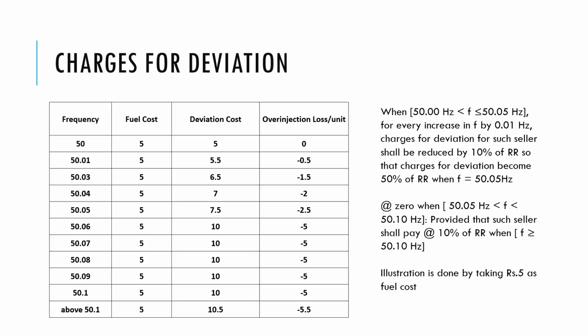Means the deviation charges would be 100%, and above 50.10 hertz, we will not get any charges for our fuel cost, or I would say we will not get any fuel cost. Additionally, we have to pay 10% of the fuel cost as the penalty also.